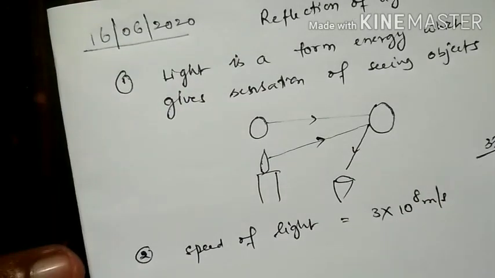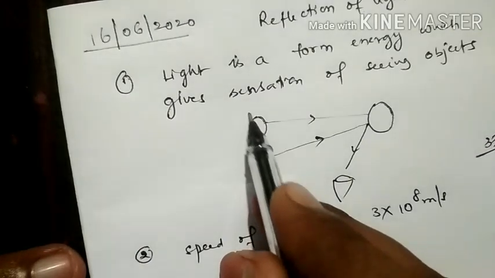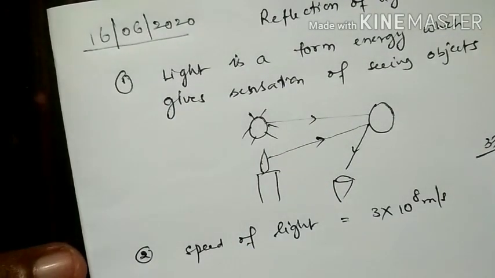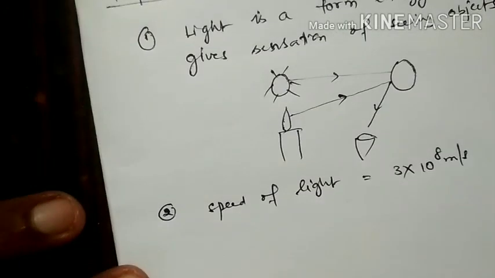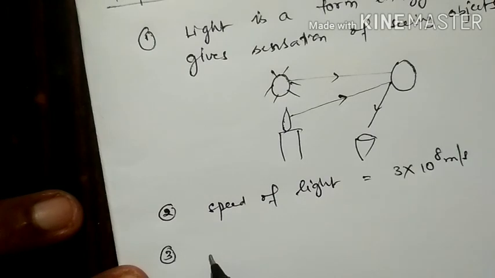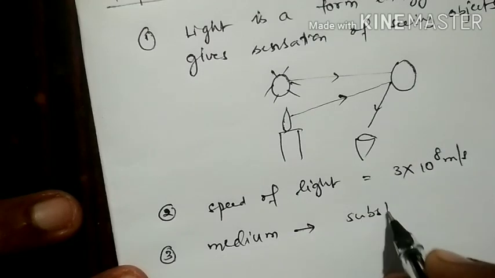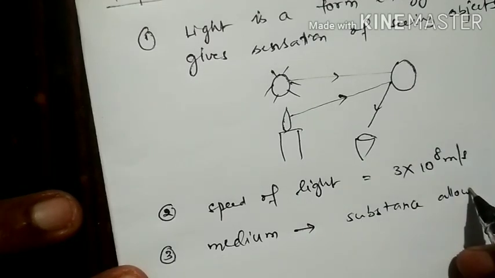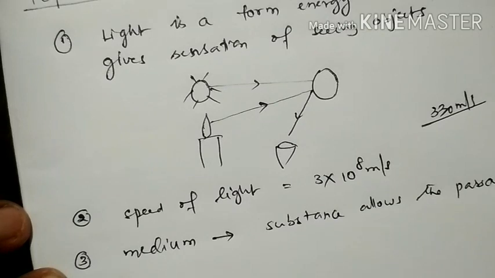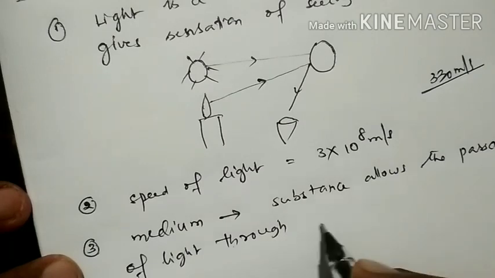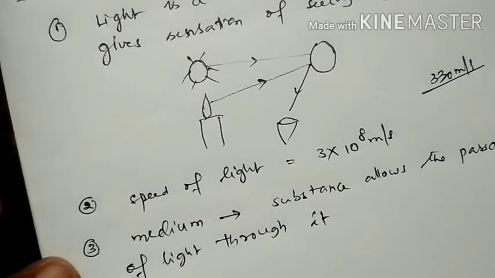Next, if we consider the primary source of light, that is sun, it is a large source of light on the earth. Next, we consider what is a medium. So light is traveling through a medium. The substance which allows light is called medium. So the medium means substance which allows the passage of light through it. It is called medium.